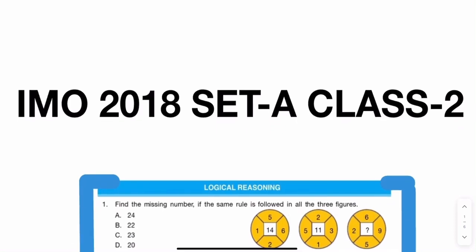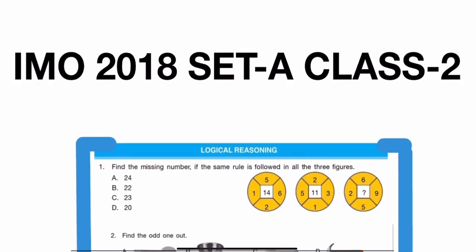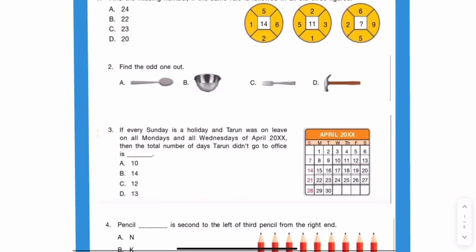Hello everyone. Today we are going to discuss IMO 2018 SAT A for class 2. And first we have the logical reasoning section.